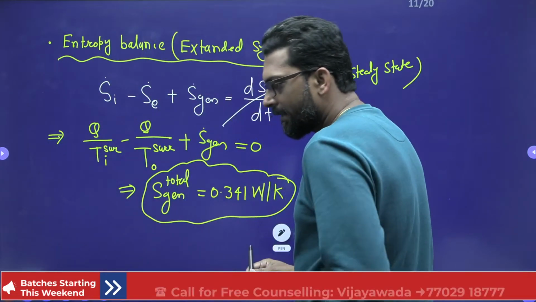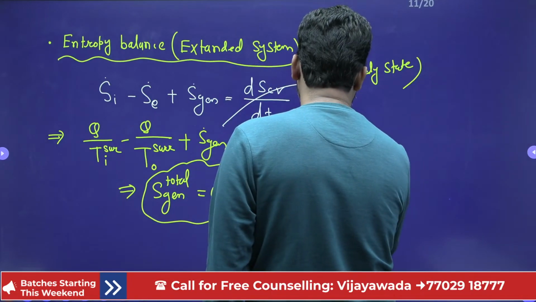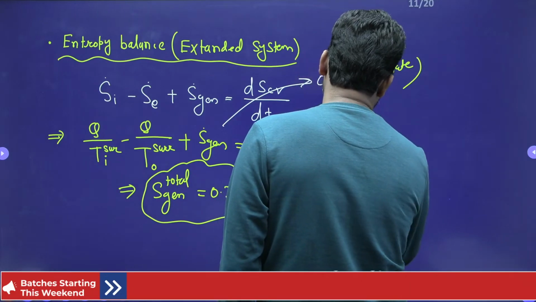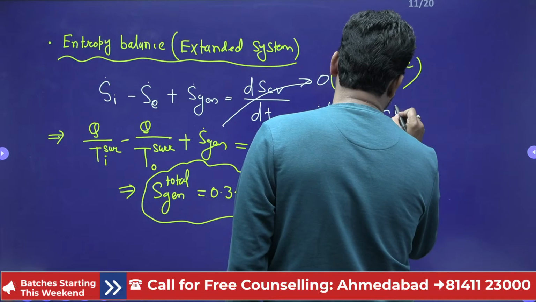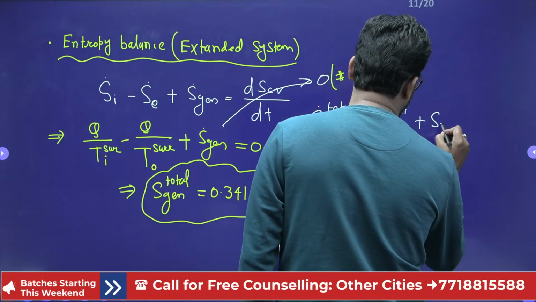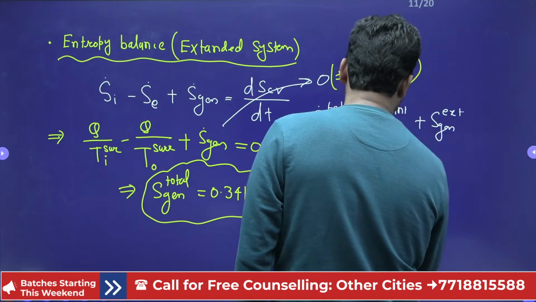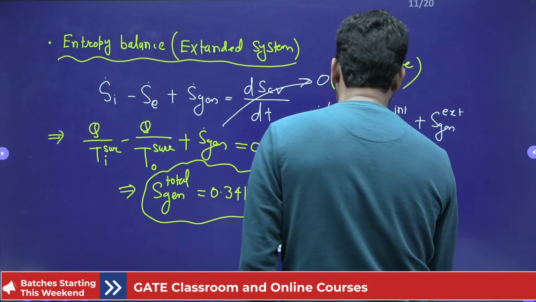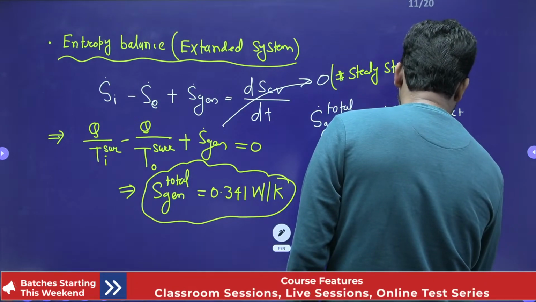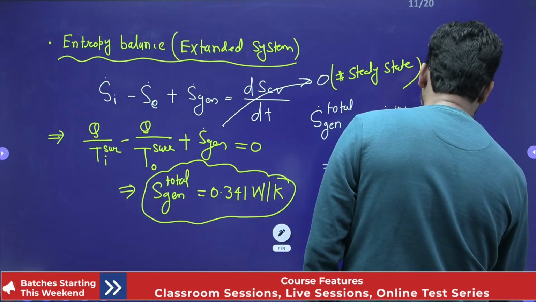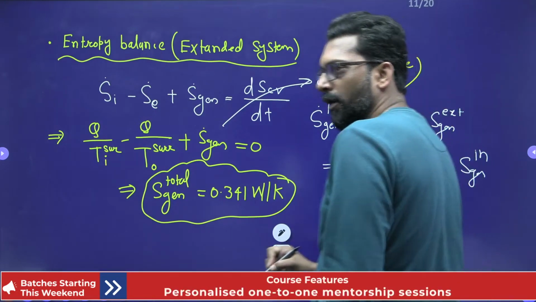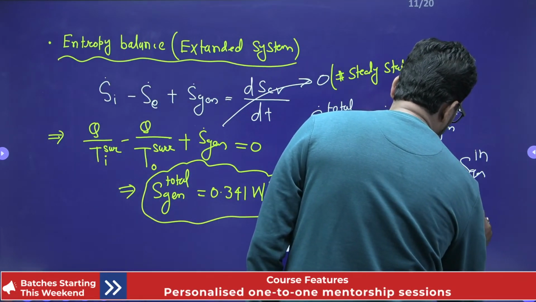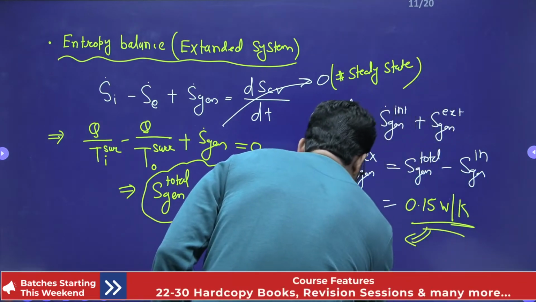Now if you find the external entropy generation, S generation total is equal to S generation internal plus S generation external. So S generation external is equal to S generation total minus S generation internal. If you put both of these values, this is 0.15 watt per Kelvin. So this is because of the air flow.